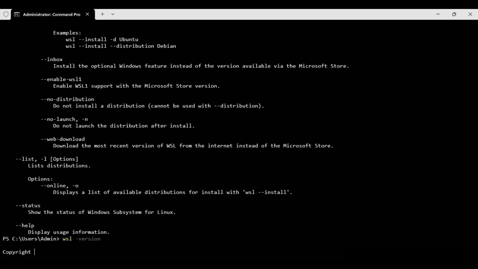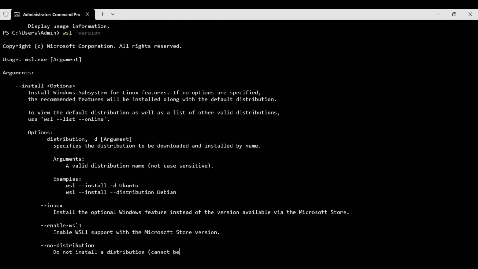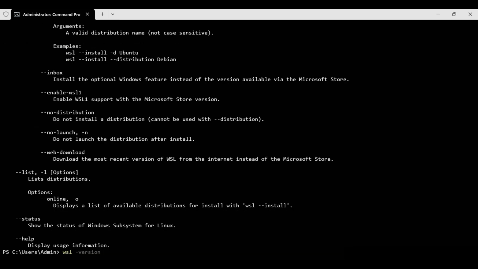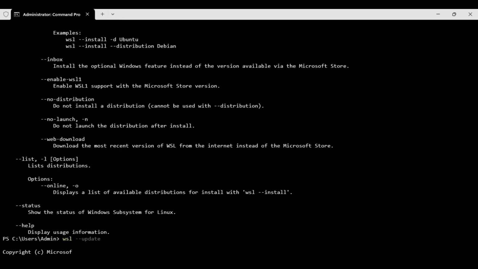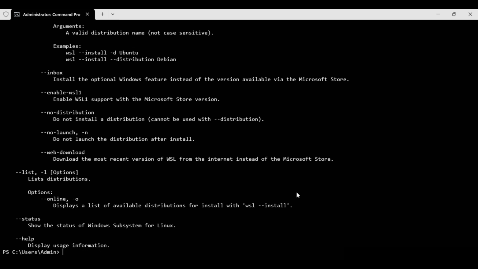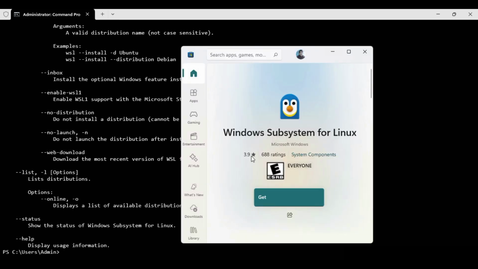I think this is not supporting. It has to get it right. Some issue is there. Let it be. We'll try to update directly. Okay, update. No, this is also not functioning well. Maybe the operating system is not suitable, I think. Maybe then I will go directly into the store. Okay, WSL means Windows Subsystem for Linux, it will work internally for Podman. For that reason we are trying to install it. The second method is not functioning, we'll try with this one.